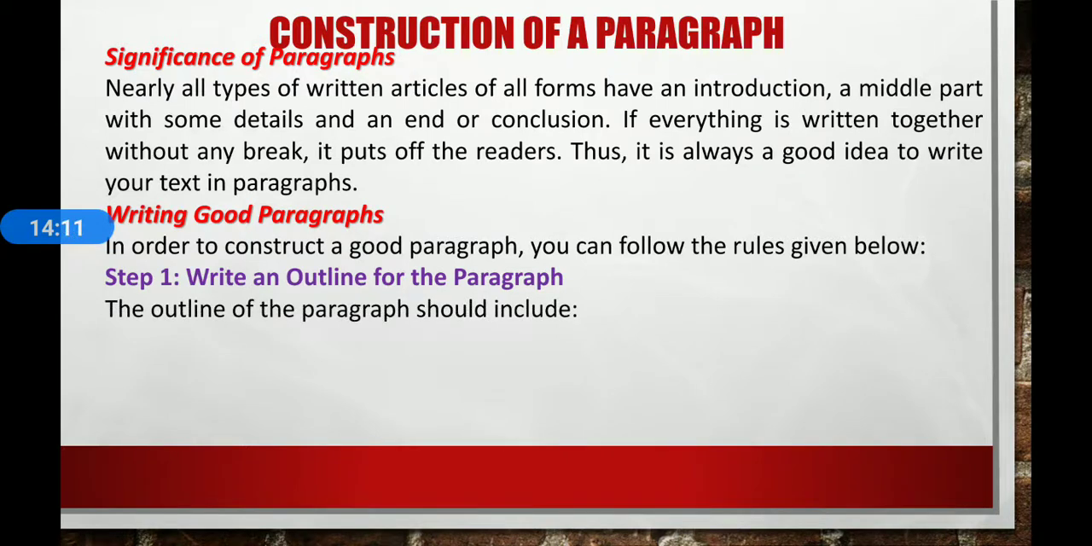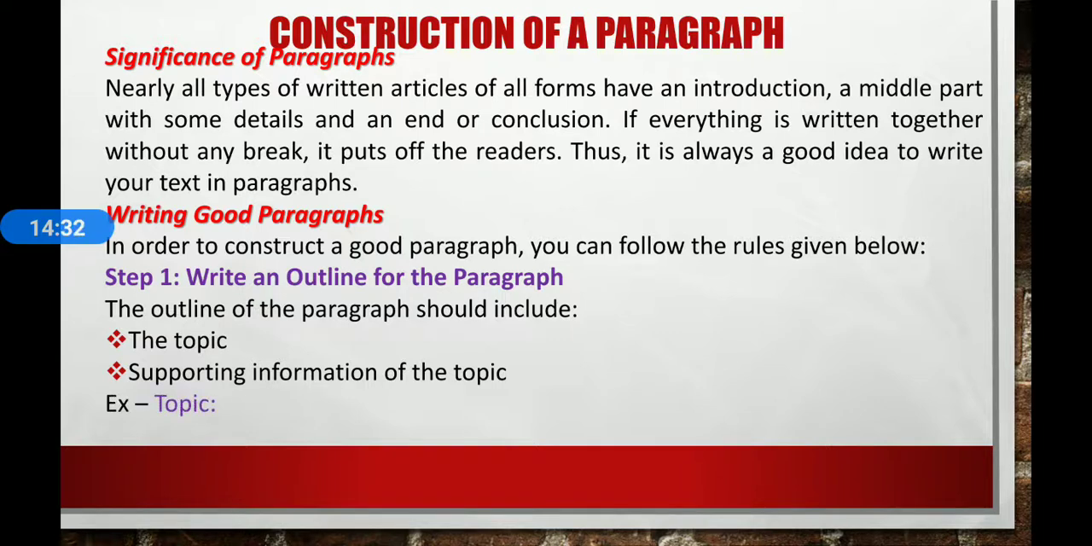The first thing you should do while constructing a paragraph is write an outline of the paragraph. The outline of the paragraph should include the topic on which the paragraph is to be written. And the second thing is supporting information for the topic. For example, here the topic you have taken is the impact of population explosion.